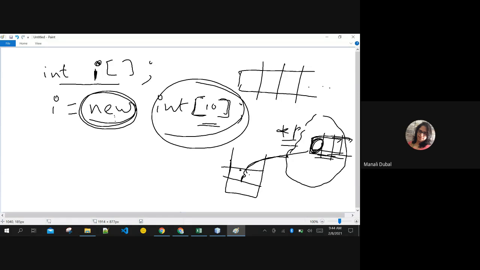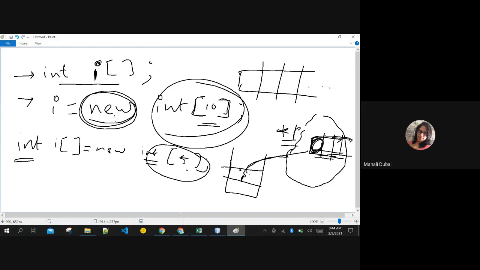One more thing, you need not write these two statements separately. You can club them and write a single statement: integer I is an array equals new integer, and I can put whatever size I want here itself. The new keyword allocates this memory at runtime, not at compile time.